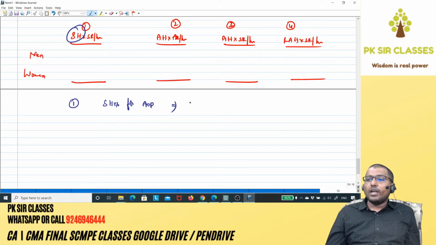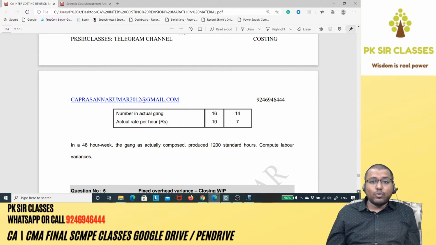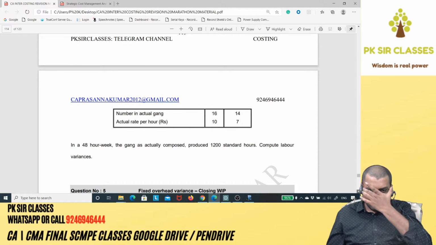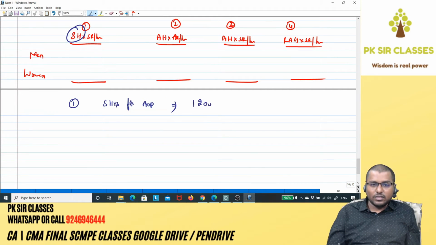Yes. In a 48-hour week, the gang as actually composed produced 1200 standard hours. Look at the wording: the gang as actually composed means actual gang. Actual gang will produce actual output only, but it is not given in terms of units, rather in terms of standard hours. So it is nothing but standard hours for actual output, which is 1200 hours. That's why you need to read the question carefully.